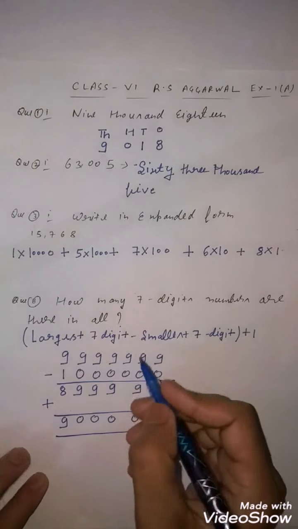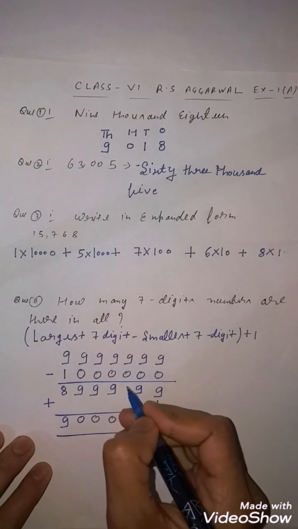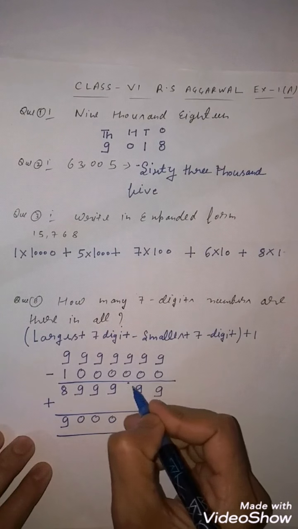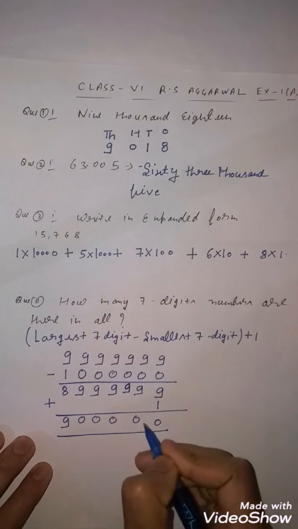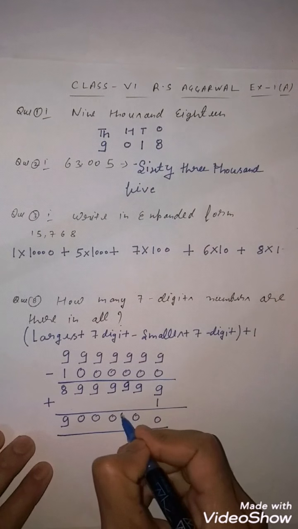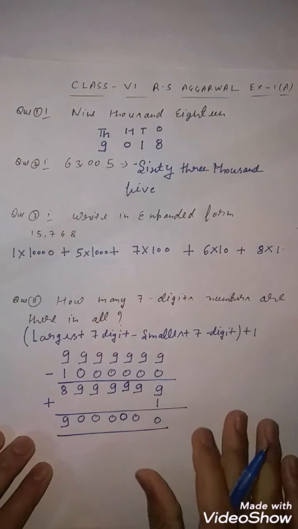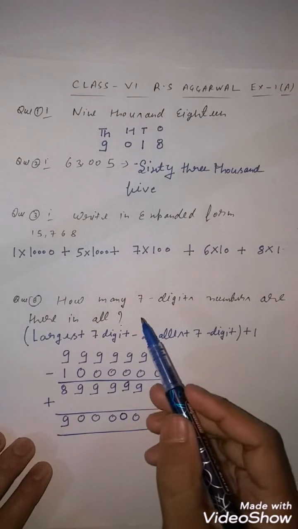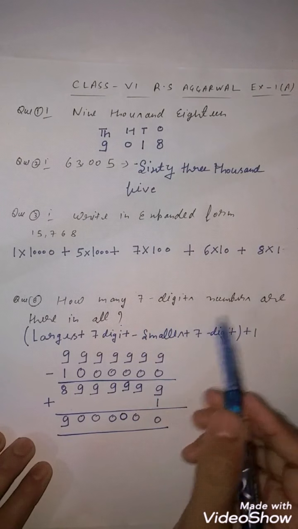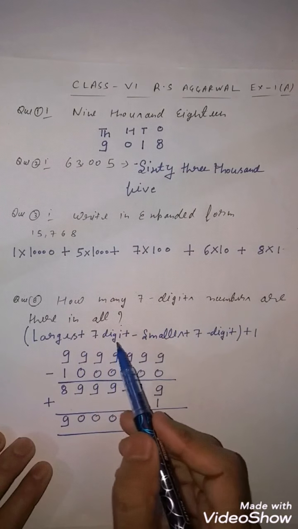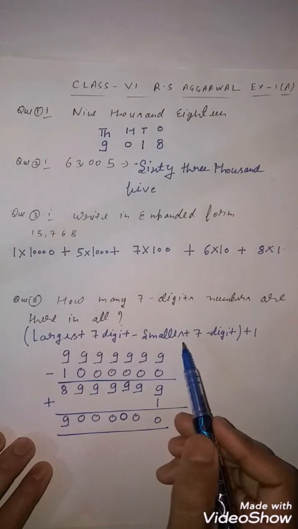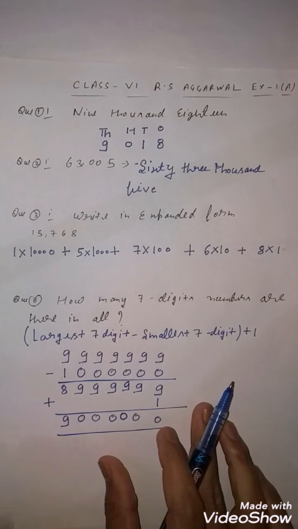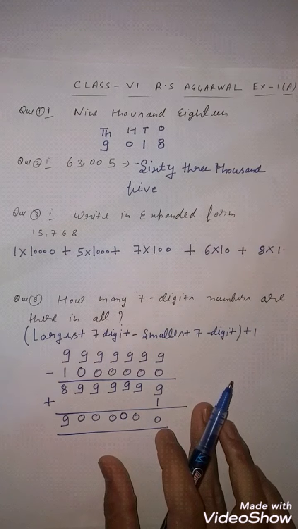Clear to everyone? Now if you have to find how many 8-digit numbers there are in all, what will you write? Largest 8-digit number minus smallest 8-digit number plus 1. So I think you are able to solve the question based on this.